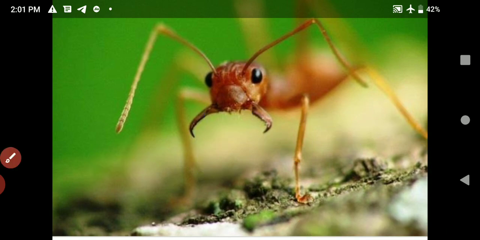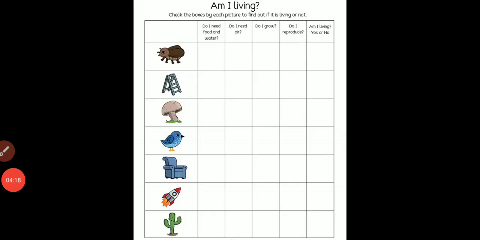Now we have completed this activity. All of you understood well? Now move on to the next activity. Now all of you do this one. Am I living? Check the boxes by each picture to find out if it's living or not. First you have to identify this one, that this one is a living thing or not living thing. Then you have to do this one.